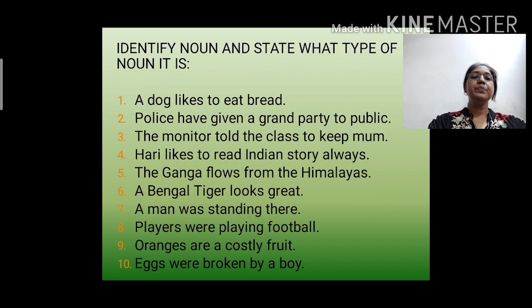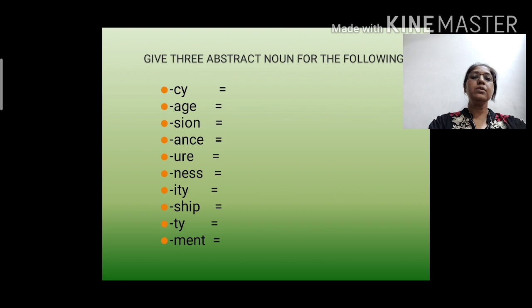Now again some exercises there. Identify noun and state what type of noun it is. You will be doing this. Give 3 abstract nouns for the following. Again you will be doing this. All these 4 exercises which are given in this slide, you will be doing in the notebook, and some of the exercises will be sent to you through PDF from Extra Marks, that you have to copy from your Extra Marks and write in your notebook.